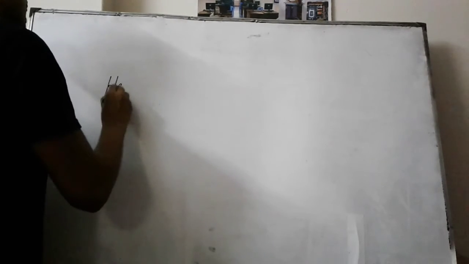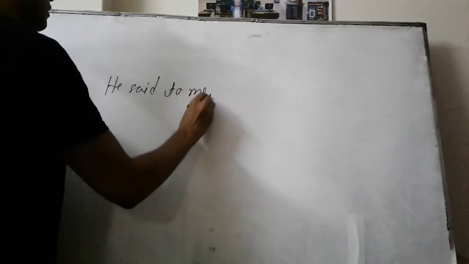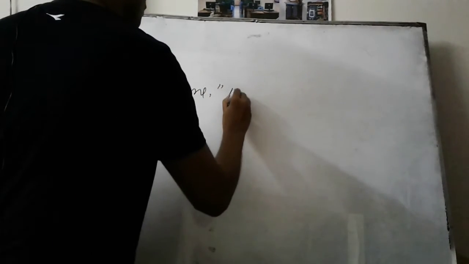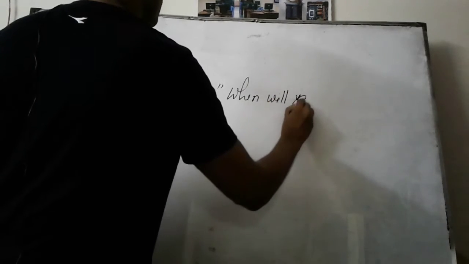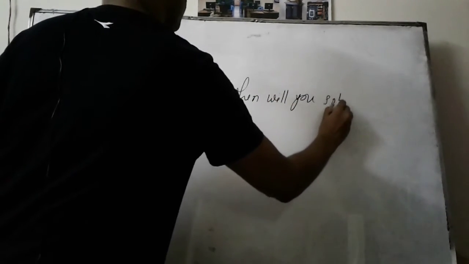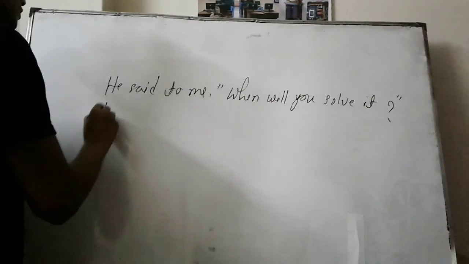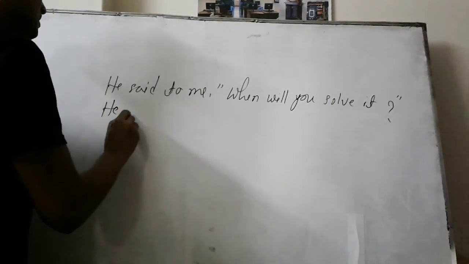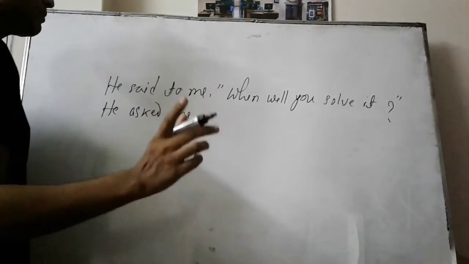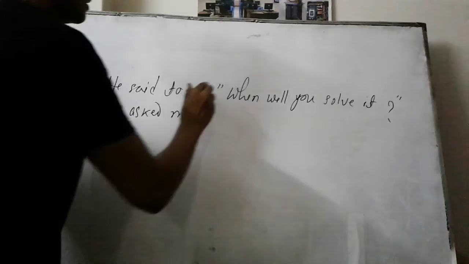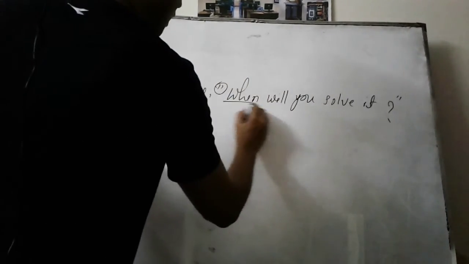He said to me, "When will you solve it?" So the reporting speech will be like this: he asked me. You should keep in mind that to will never come here. Then in the place of the inverted comma, you can't take if here, because you have a WH question.